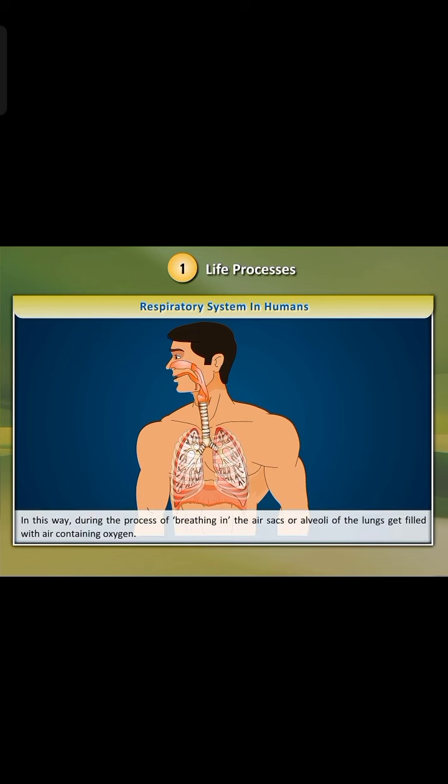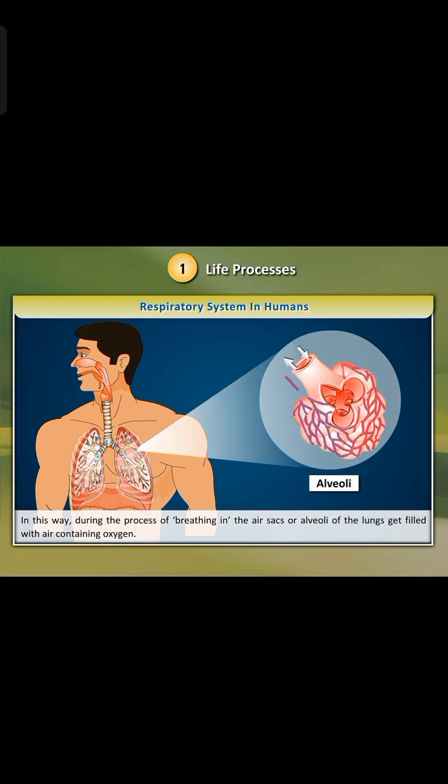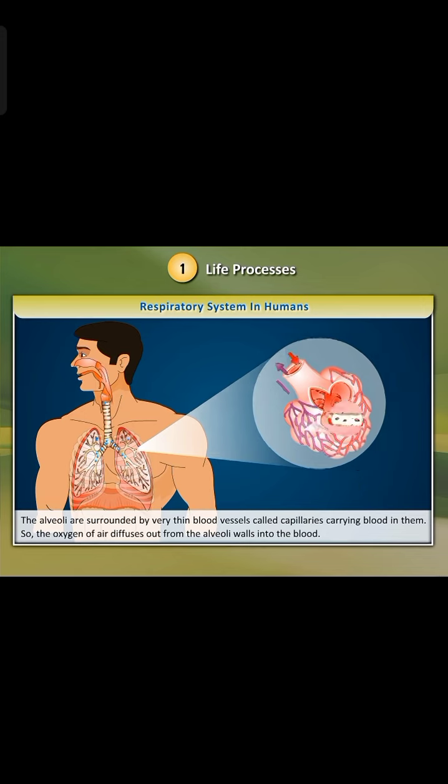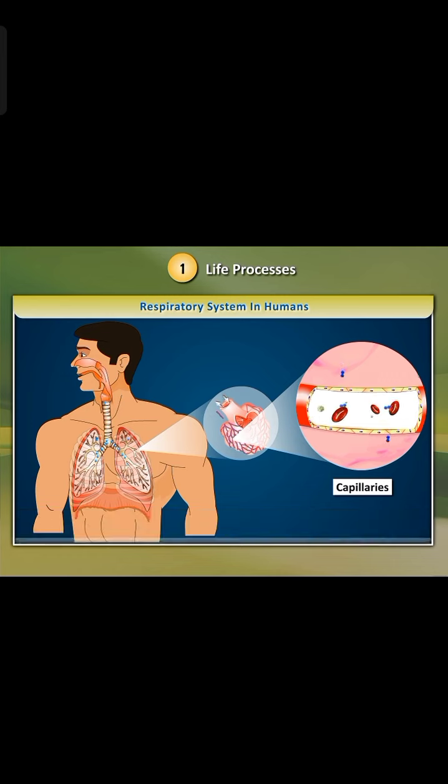In this way, during the process of breathing in, the air sacs or alveoli of the lungs get filled with air containing oxygen. The alveoli are surrounded by very thin blood vessels called capillaries, carrying blood in them. So the oxygen of air diffuses out from the alveoli walls into the blood. The oxygen is carried by blood to all the parts of the body. This oxygen is carried by a red pigment called hemoglobin present in blood.